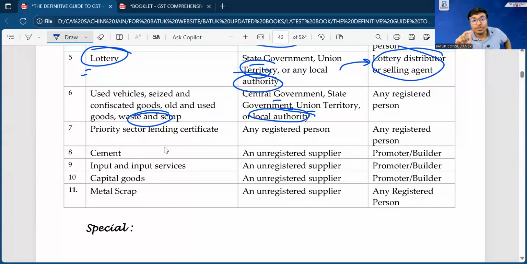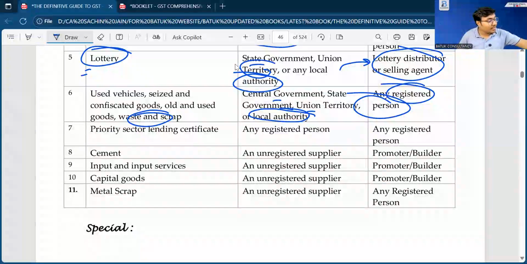And if those used vehicles or the wastage goods have been bought by any registered person, in such a scenario, your registered person will be liable to make the payment of taxes.